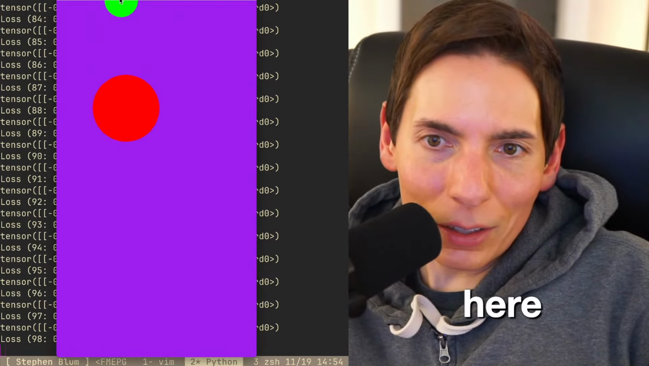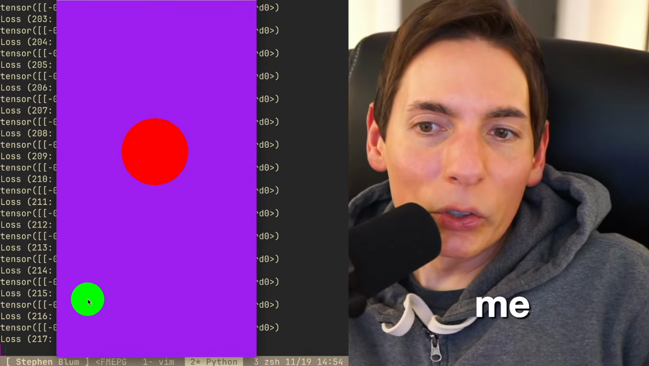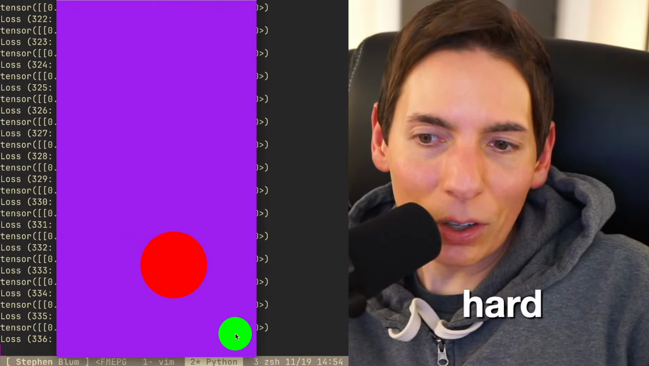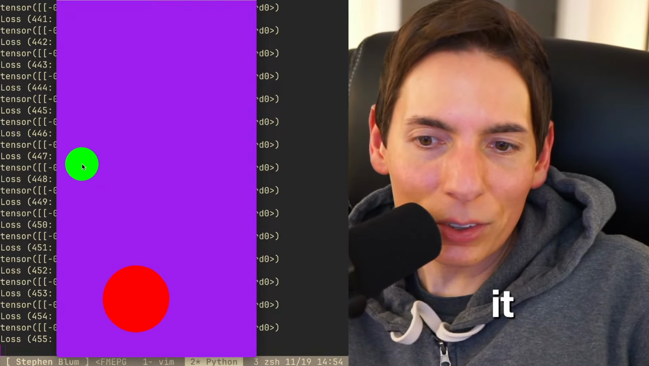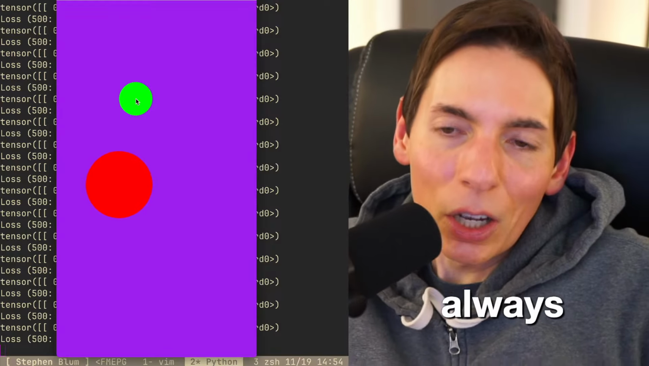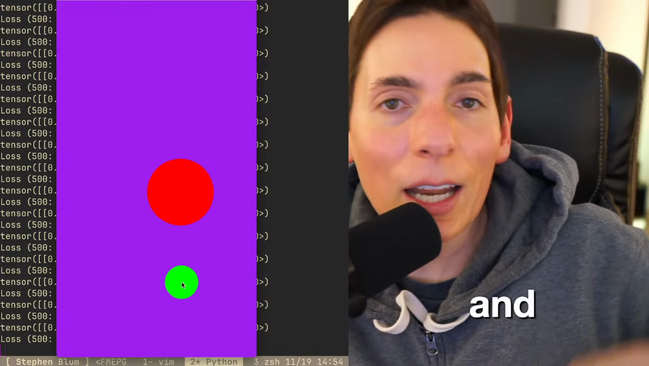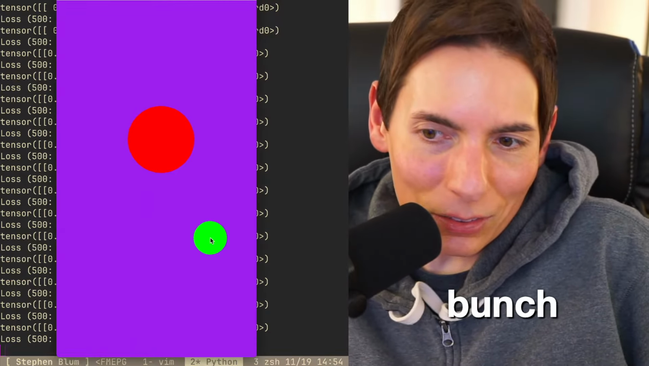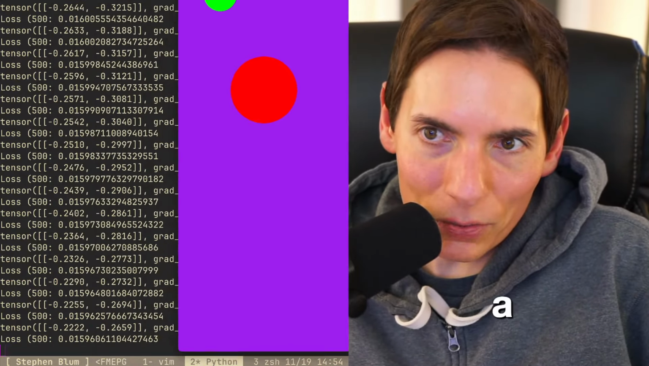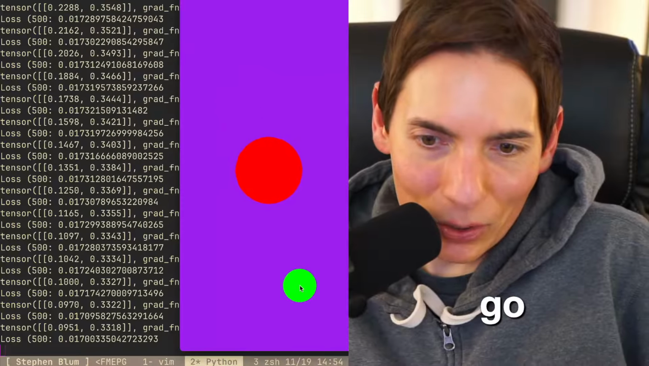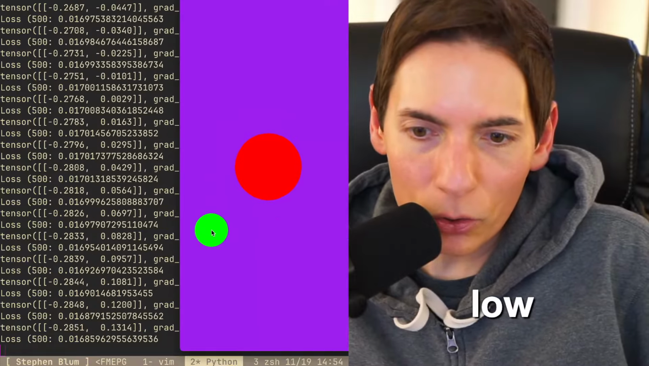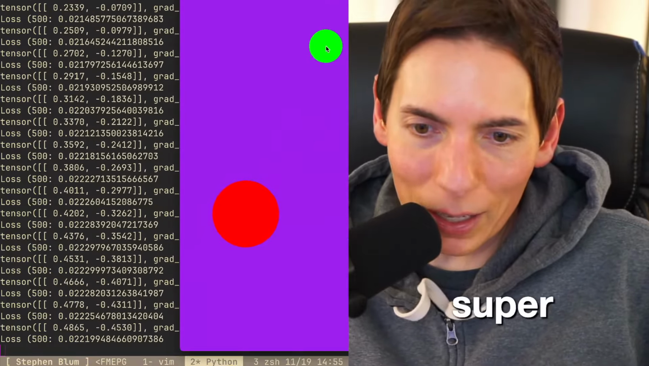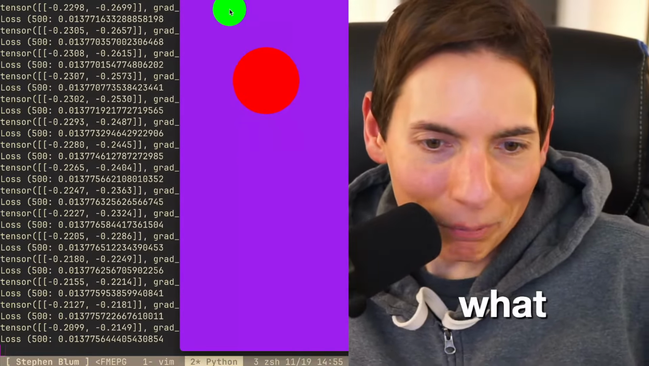Here it is. All right, so here's the AI. It's going to chase me, and it will not relent because it's on very hard mode. It'll always catch you. We also need to make it a lot faster, and we need to add collision detection. We need to do a whole bunch of things. There we go. You can see the loss is very low because it's super smart. It's a super smart AI, you guys. It knows what it's doing.